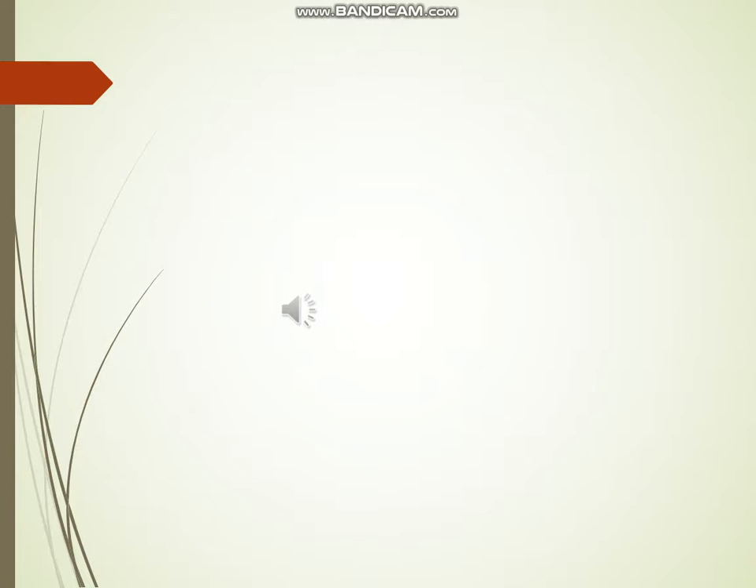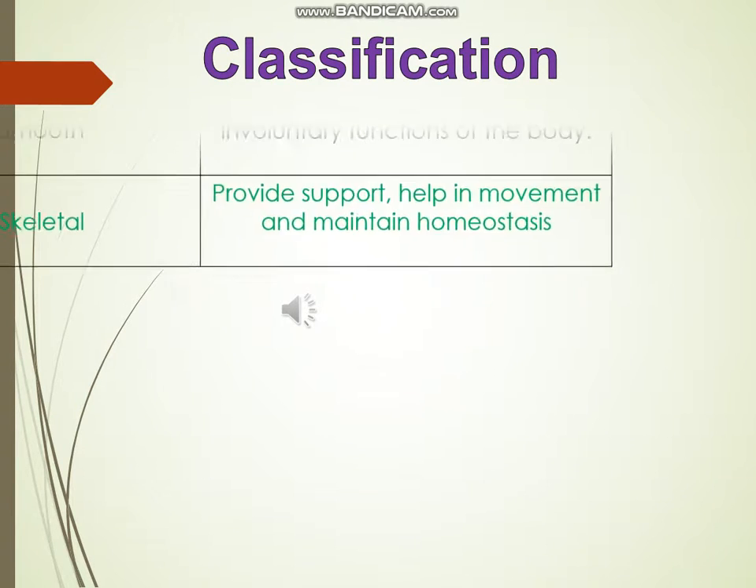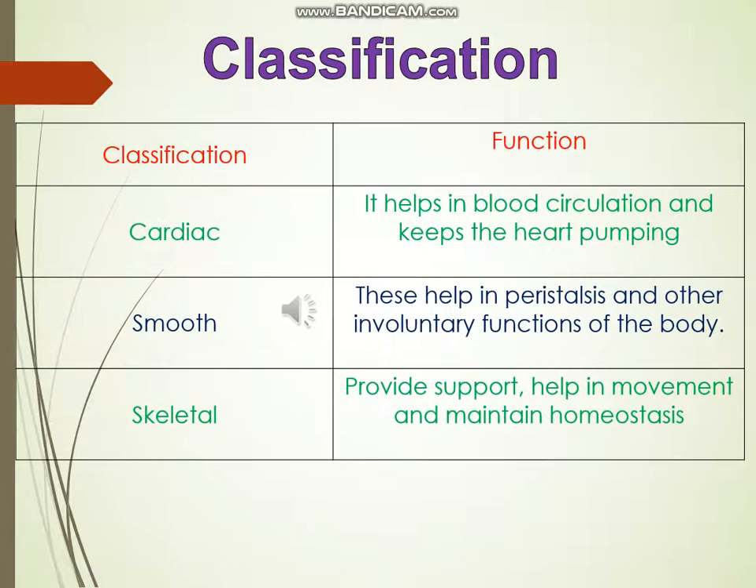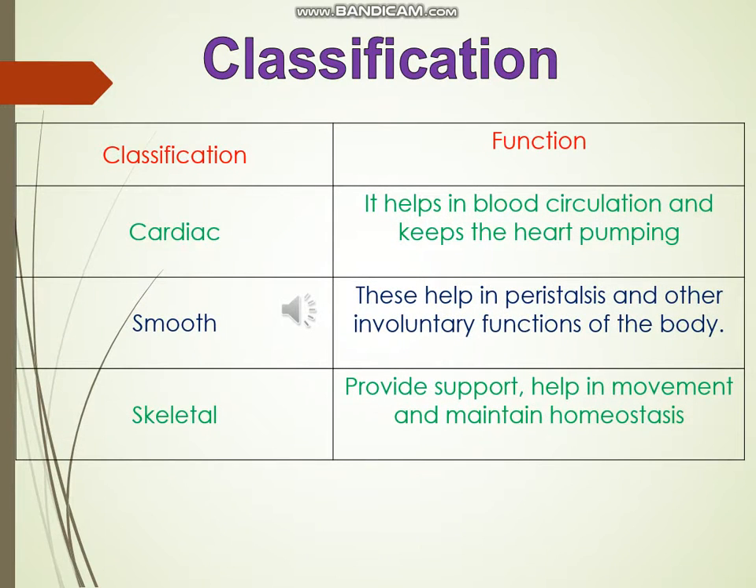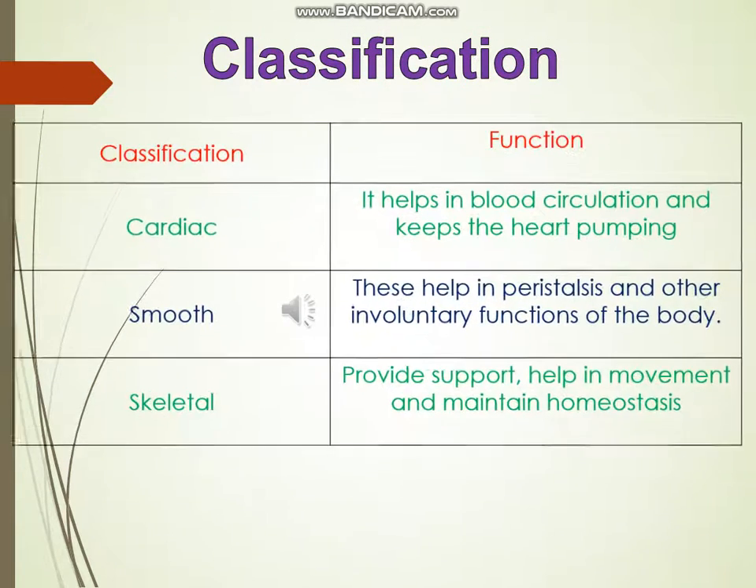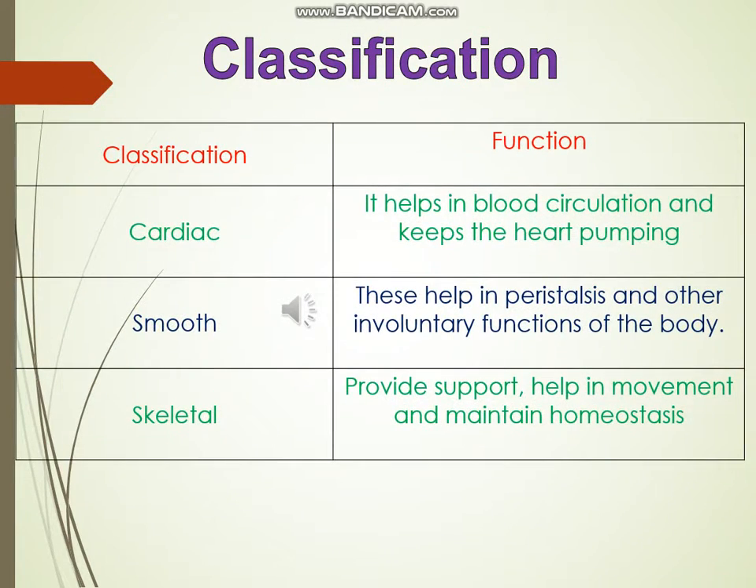The muscular tissues can be classified as cardiac, which helps in blood circulation and keeps the heart pumping. Smooth, which helps in peristalsis and other involuntary functions of the body. And the last one is skeletal, which provides support, helps in movement and maintains homeostasis.